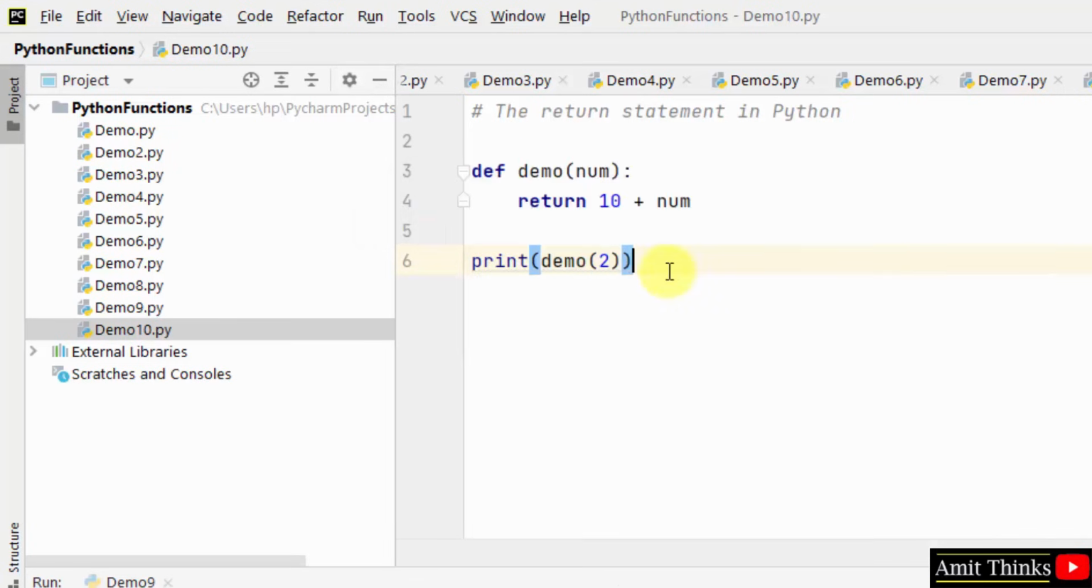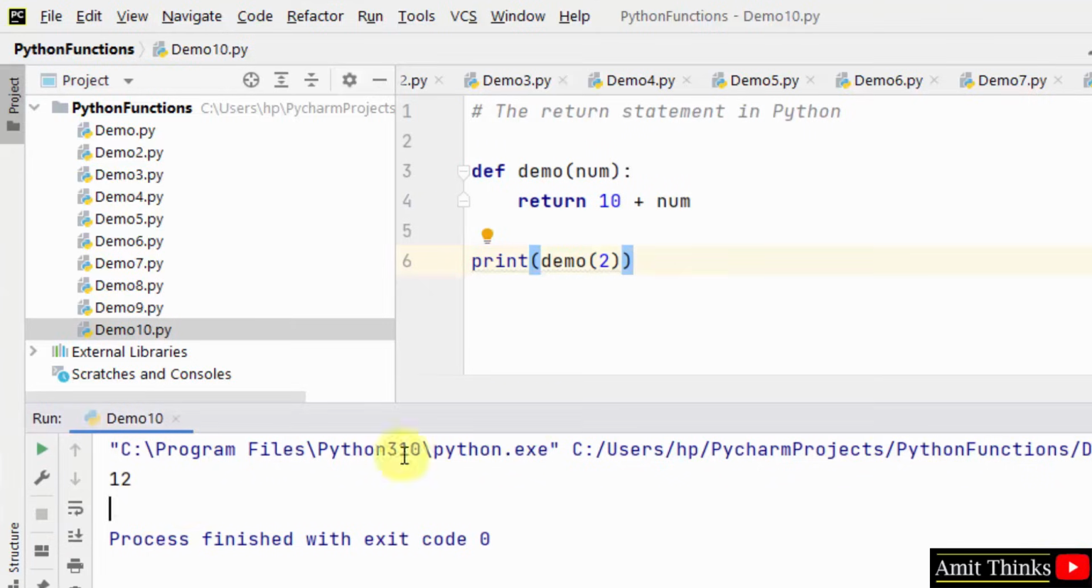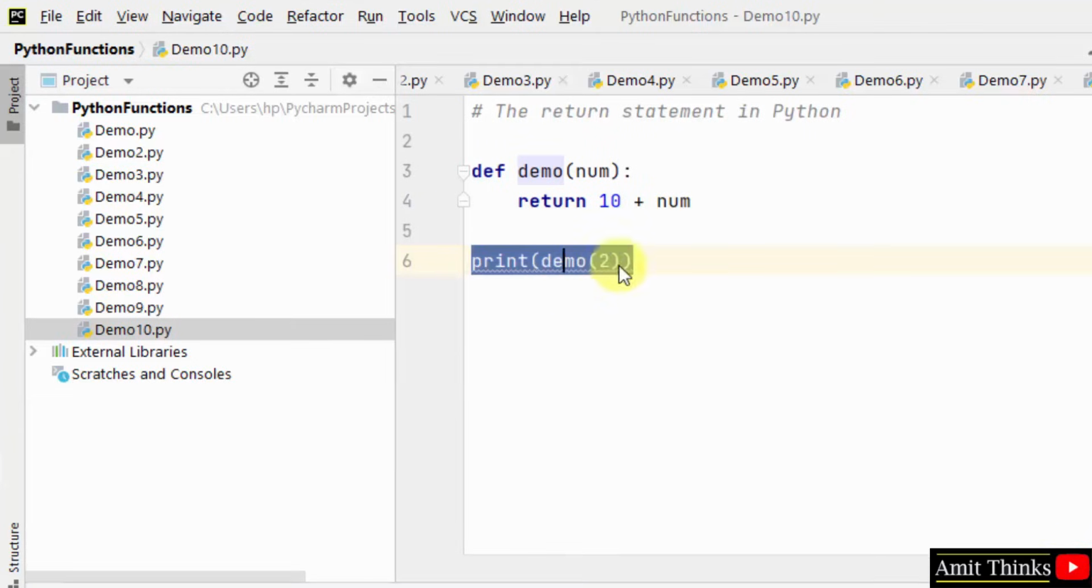Let's say we passed demo 2. So the value 2 will get passed here. num is equal to 2. It will go here. 12 will get returned and get printed here, and you can see 12 got printed. In the same way you can add other values.